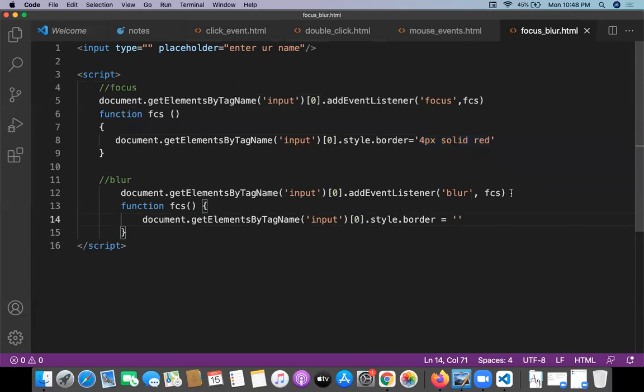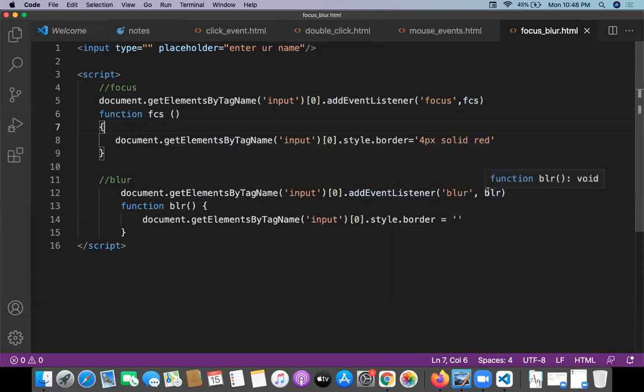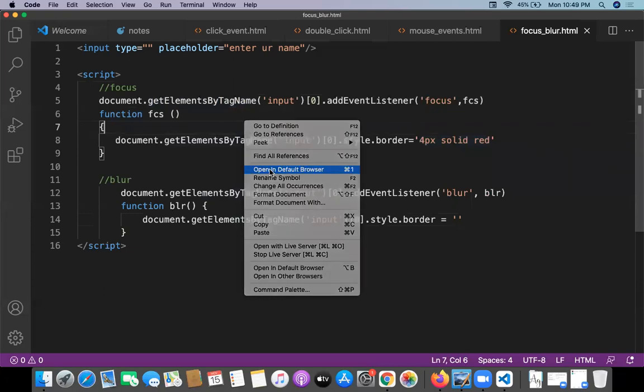The event name is blur. The same way, first of all, accessing the element and adding the event listener, then we write the function. Here for blur also, accessing the element, adding the event listener, and taking the function name. That function we are implementing, and save it, and right click on this, open in default browser.